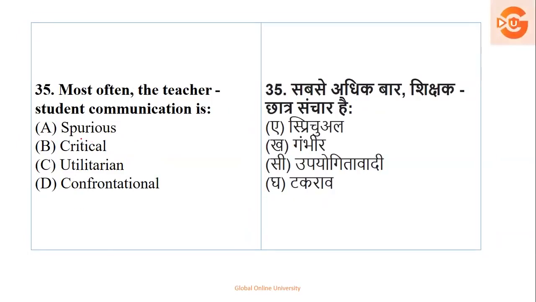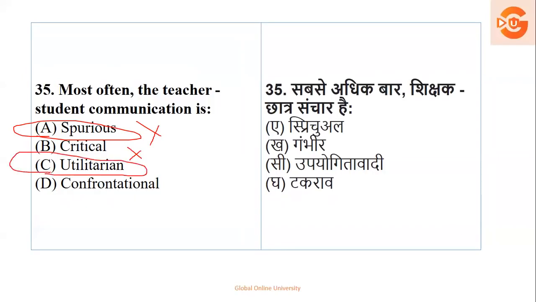The teacher-to-student communication is pluralist, critical, utilitarian, confrontational. Pluralist इसका मतलब जिसको हम eliminate करते हैं. So it's not possible. Critical, no. Utilitarian and confrontational. Okay, it means that the one which is utilized.